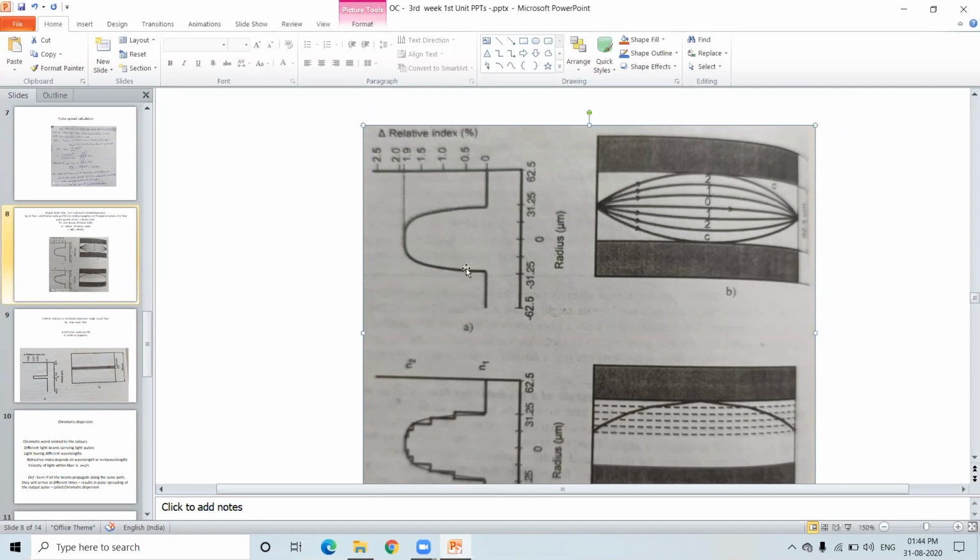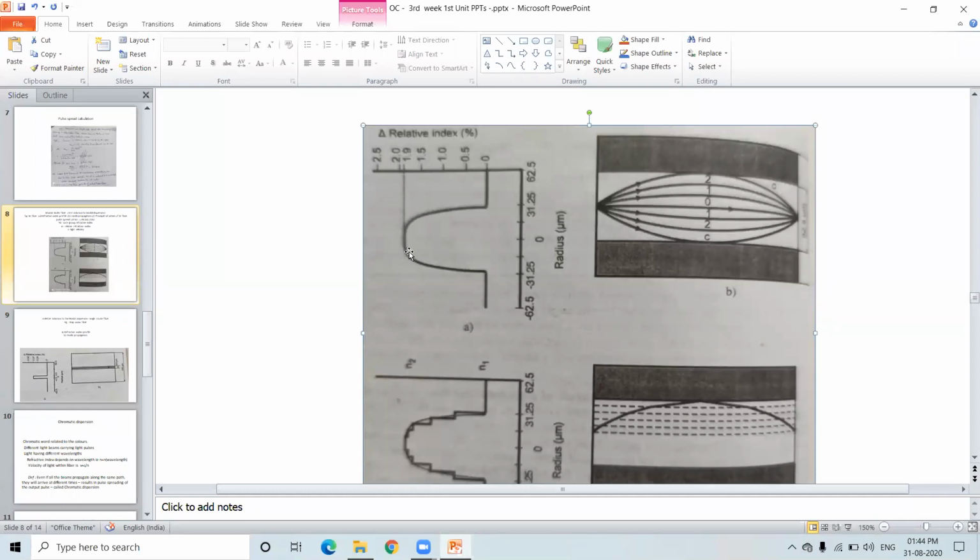That means at this instant the refractive index is different, and at this instant it is different again. At the 0, the refractive index is different. The refractive indexes gradually increase up to this 0 level, and gradually decrease in the same proportion.